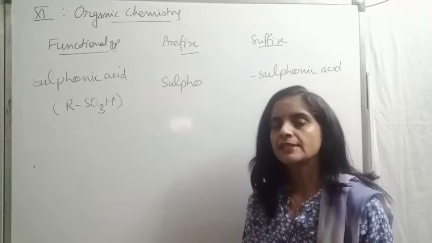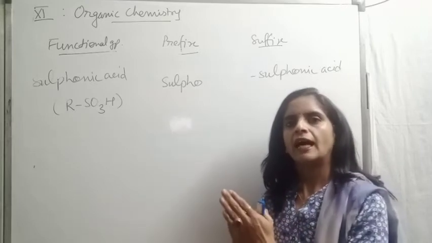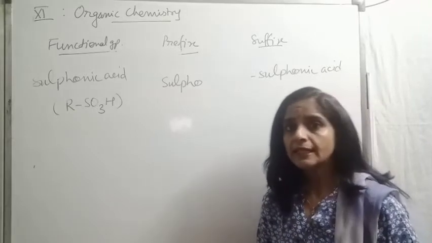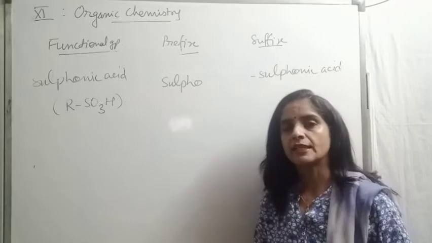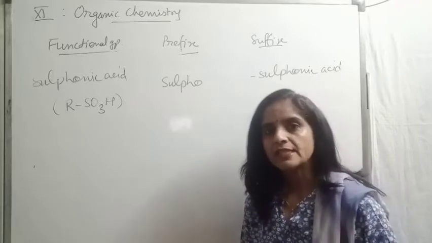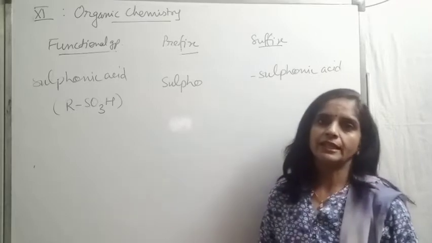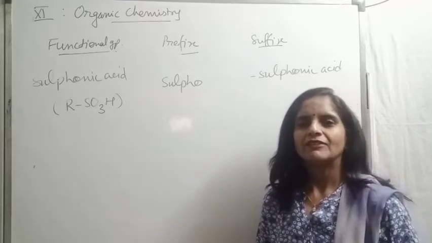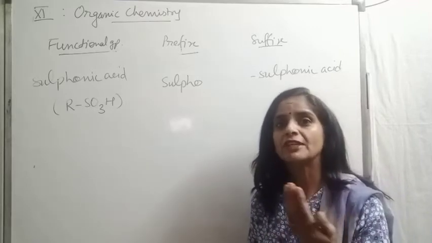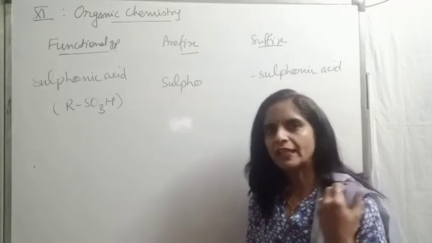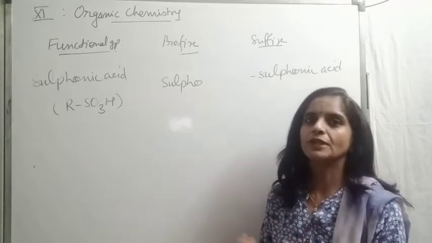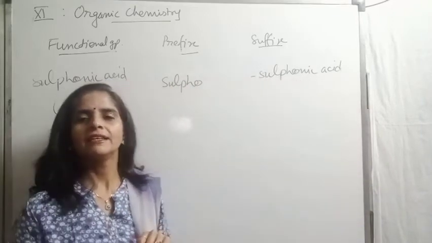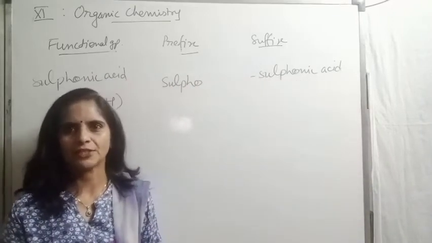Learn the formulas, prefixes and suffixes for all the functional groups. At least give one revision daily, not only revision, but written practice daily, so that you become really perfect. Whenever someone asks any prefix or suffix, within a fraction of a second you should give the answer. This is the meaning of perfectness in naming in IUPAC nomenclature.